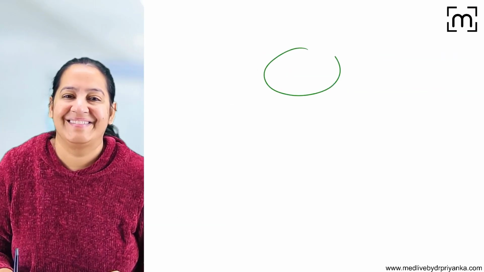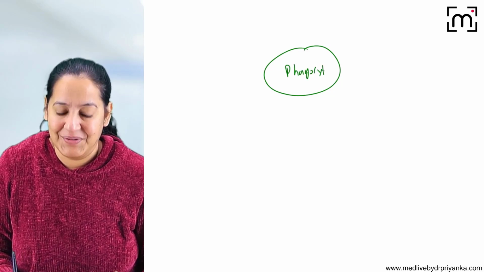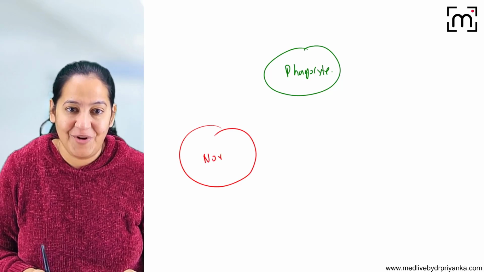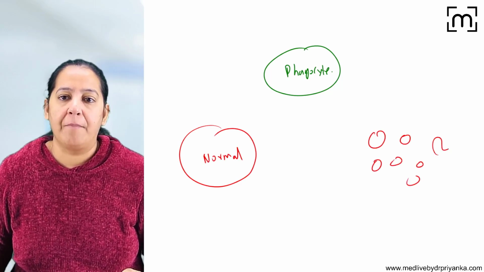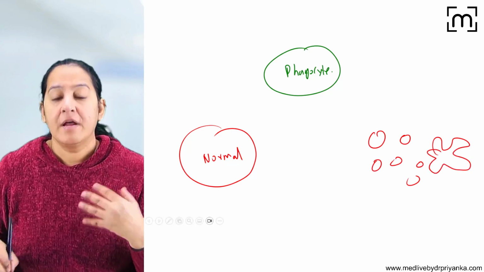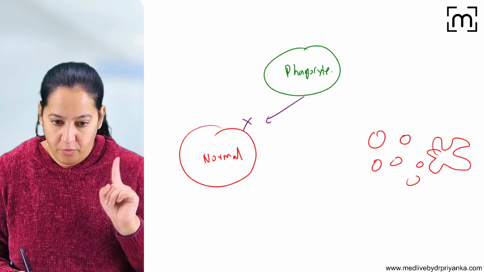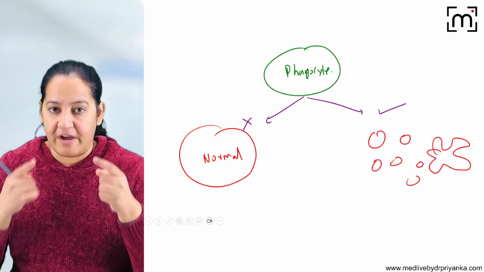Let me ask you a question. Let me see who can answer. This is a phagocyte. Now this is a normal, healthy cell. And this is an apoptotic cell, converted into apoptotic bodies or about to convert into apoptotic bodies. Now, the phagocyte does not engulf the healthy cell. But the phagocyte will engulf the apoptotic cell. But the phagocyte doesn't have eyes.